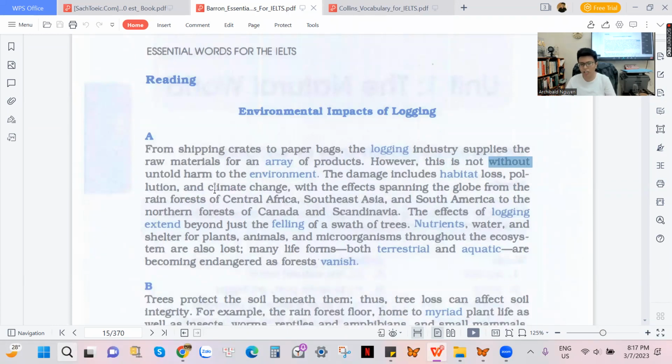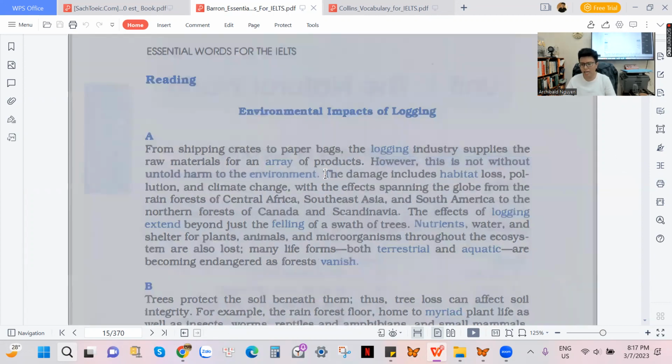So this is untold harm to the environment, or this is not without untold harm to the environment. It means this is the kind of harm people are speaking of when they are talking about the environment. So we have already talked about the harms that happen to the environment, but people don't care much. So this is how they say it in English for IELTS. This is not without untold harm to the environment.